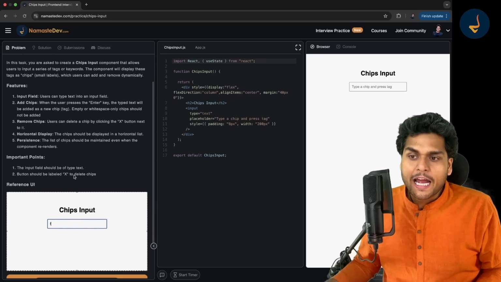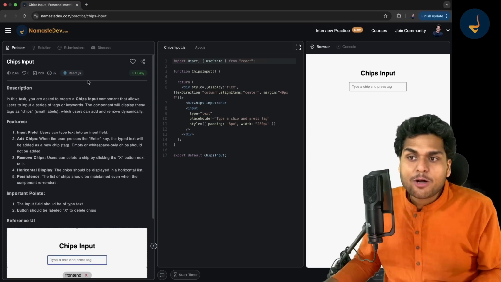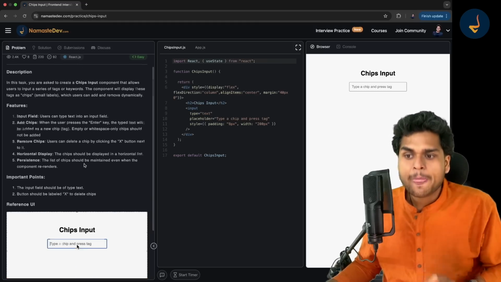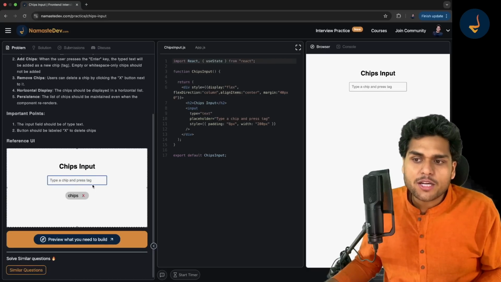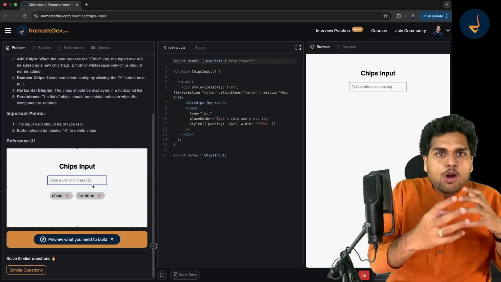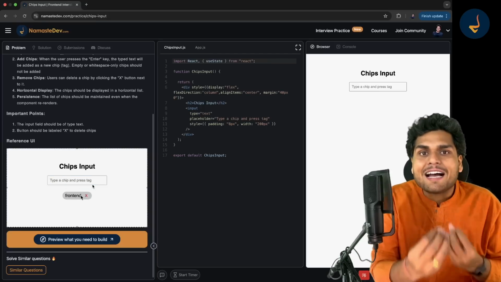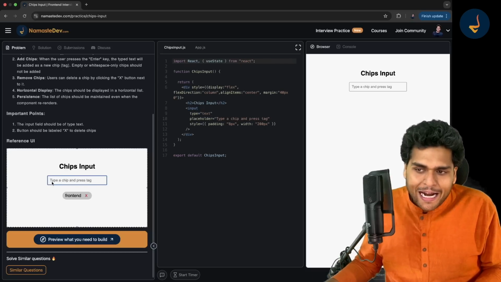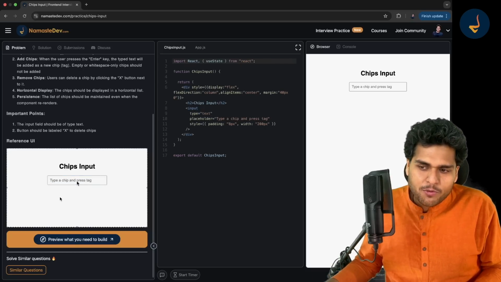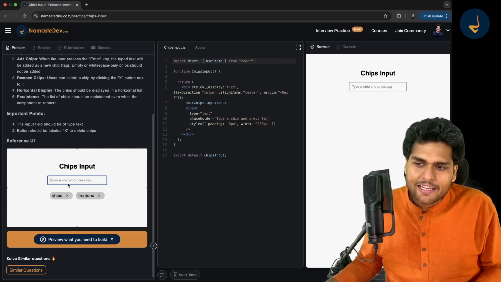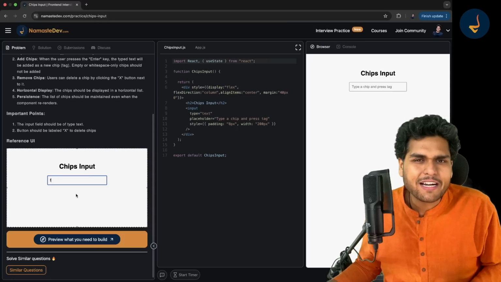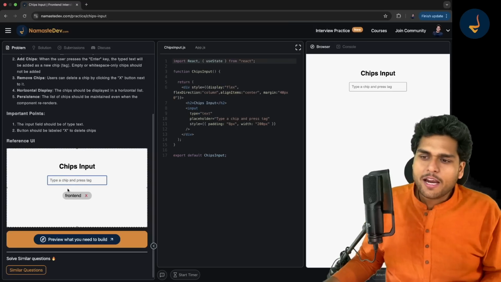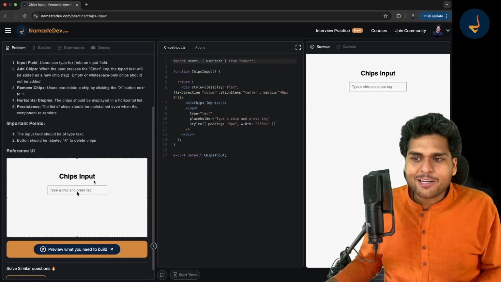And whenever there is a UI question, because this is a React UI question, you will also get a reference UI over here. So basically, you can see what exactly the interviewer is asking you to build. So you have to build this chips input where when you add a chip, it adds a chip over here. It is kind of like a tag, right? It adds a tag over here, chips tag. Then if you write front end, and you can close these and you can delete these tags also, right? It is kind of like chips. Okay, so this is the question over here that you need to solve.